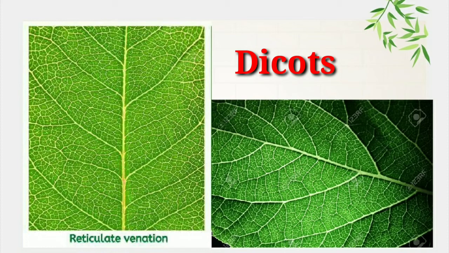This type of venation is found in the leaves of dicotyledonous plants. Children, we can see that the veins of the leaf form a web-like or net-like structure. So this is called reticulate venation, and it is seen in dicotyledonous plants.